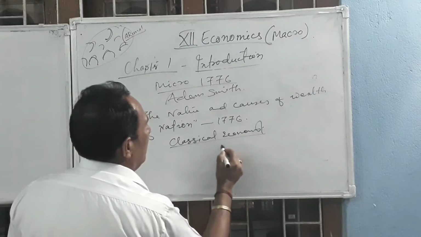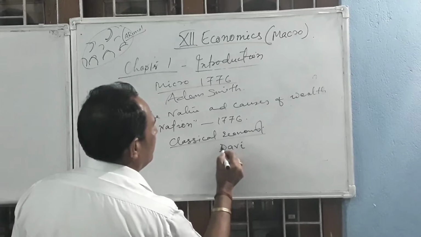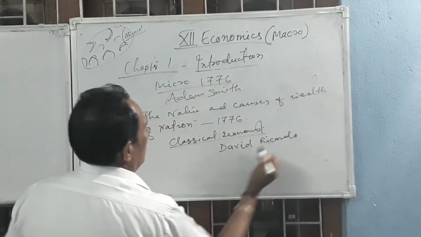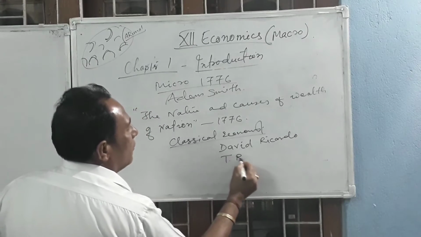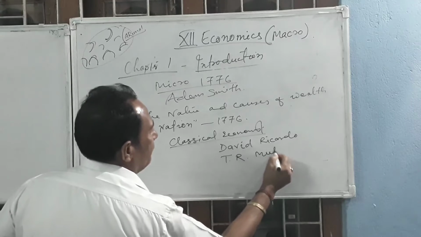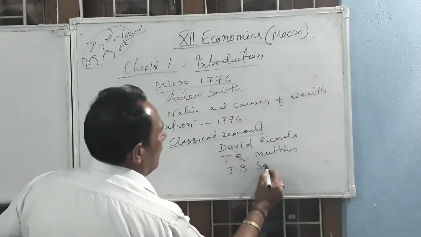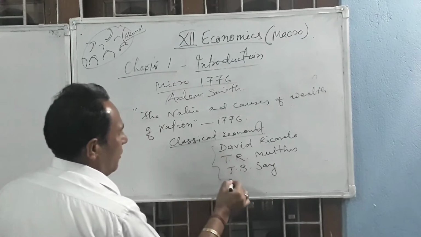They are David Ricardo, Thomas Robert Malthus, Jean-Baptiste Say. They are known as the classical group.